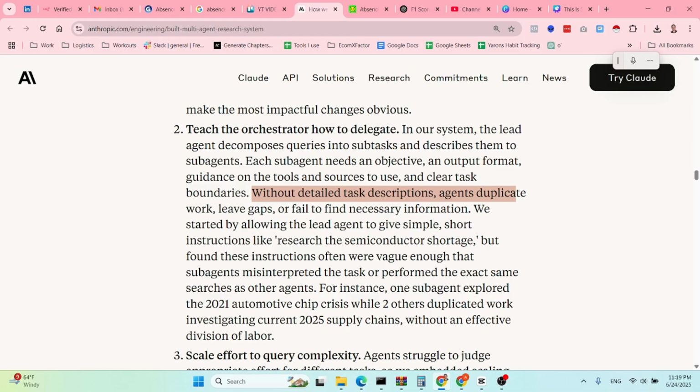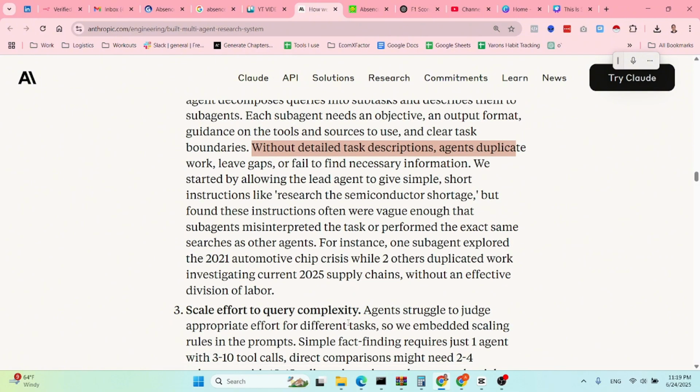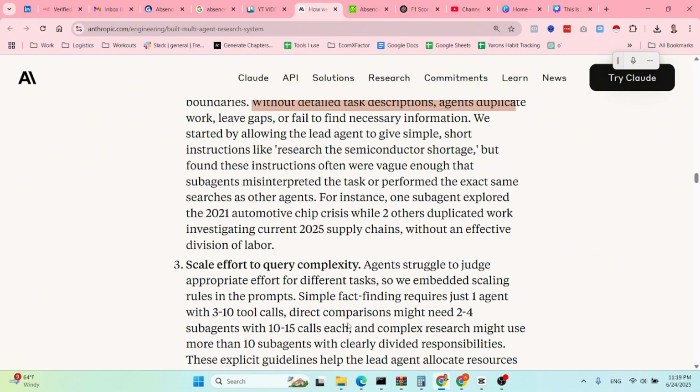For instance, one sub-agent explored the 2021 automotive chip crisis, while two others duplicated work investigating current 2025 supply chains without an effective division of labor. So you must teach the orchestrator how to give guidance to the other sub-agents.